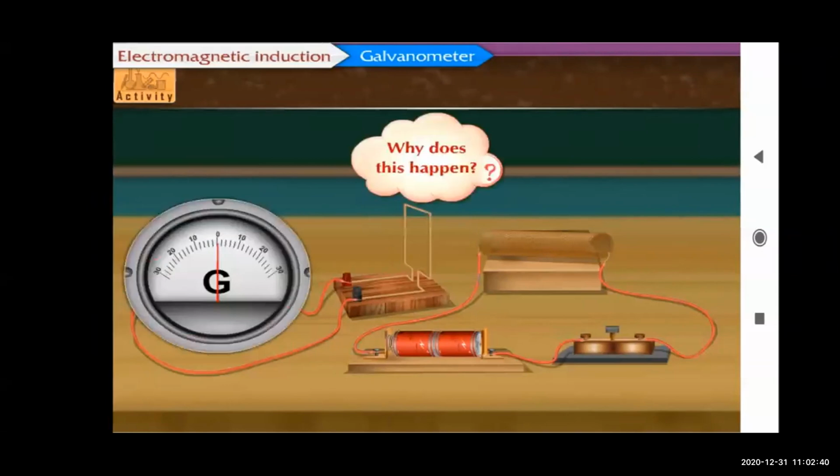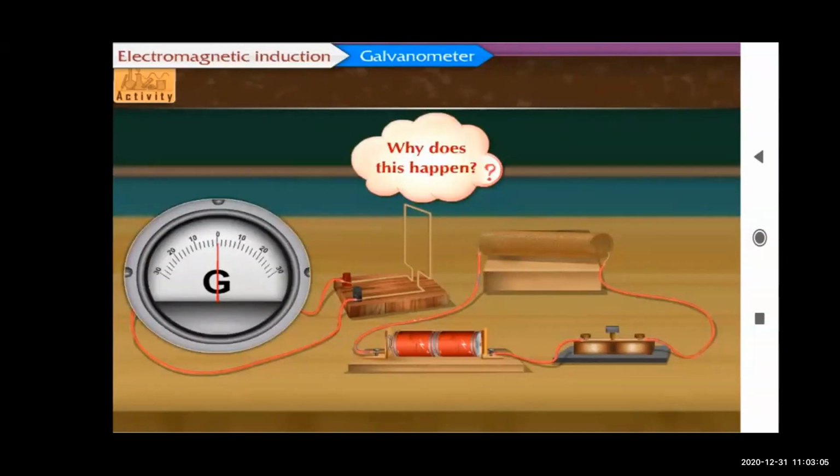Now why does this happen? After closing the plug key, why does the galvanometer show deflection? So we'll see the answer. It happens because the current flowing in the solenoid coil produces a magnetic field around the rectangular loop.